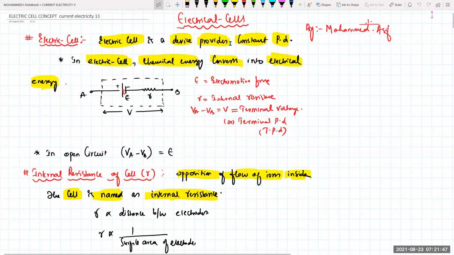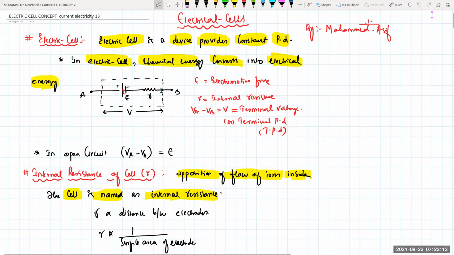An electric cell is a device which provides a constant potential difference. In the electric cell, chemical energy is converted into electrical energy. This is the symbol for a cell, with a positive terminal and a negative terminal. There is always a flow of energy from negative to positive. The energy required to move the charge from lower potential to higher potential is known as the electromotive force, represented by capital E.